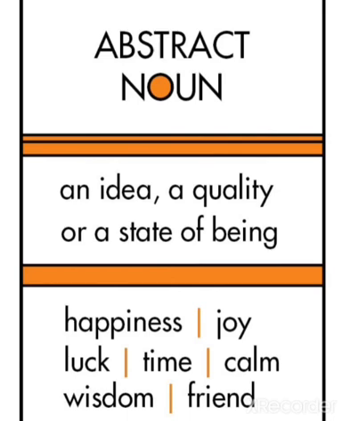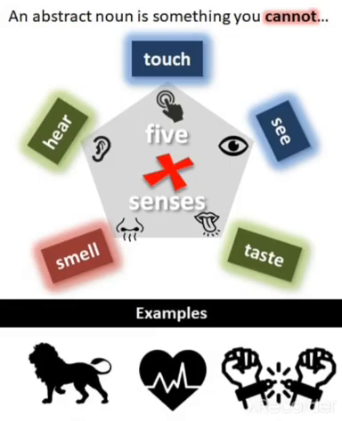ठीक है ना? Okay, you can see over here, an abstract noun is something you cannot touch, hear, smell, taste or see. Meanwhile, you don't have to use your 5 senses, you have to use your 6th sense, that is, your feeling. Fine, you use your brain for that. You just feel that thing. ठीक है? For example, bravery, you cannot touch bravery. ठीक है? You can just feel the bravery of a person.